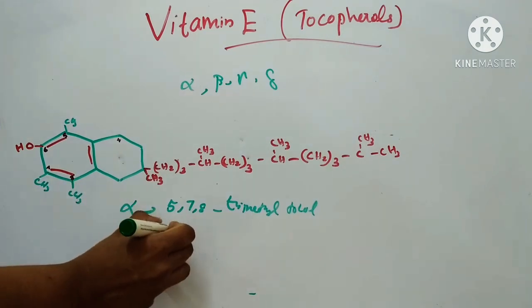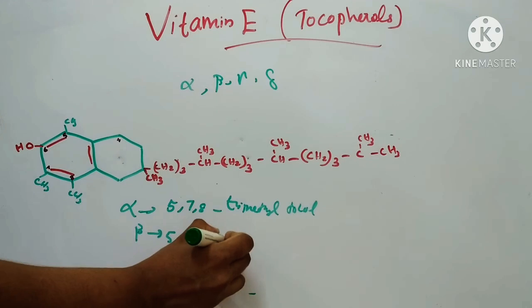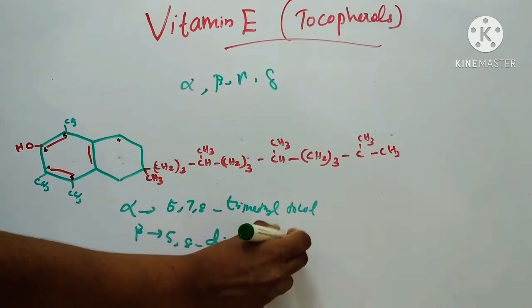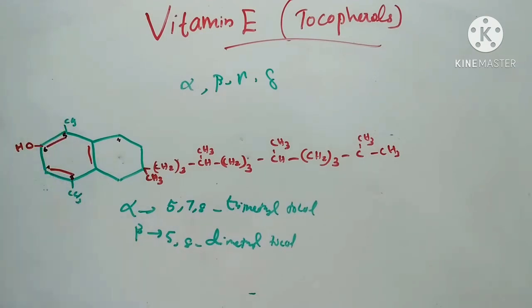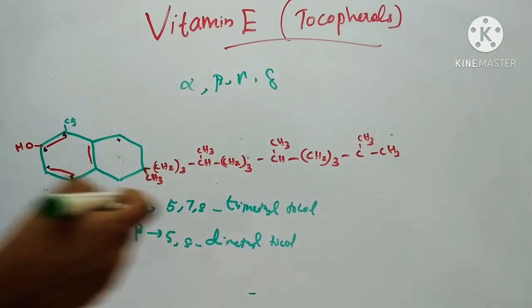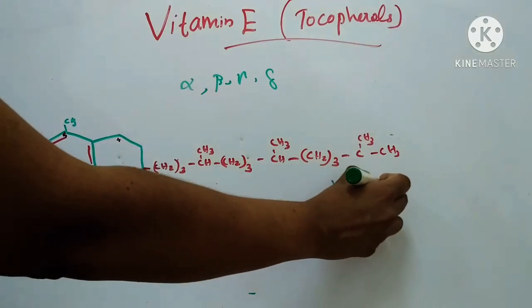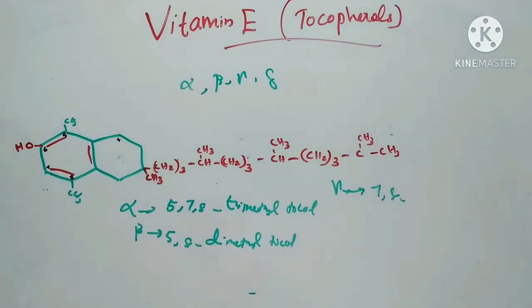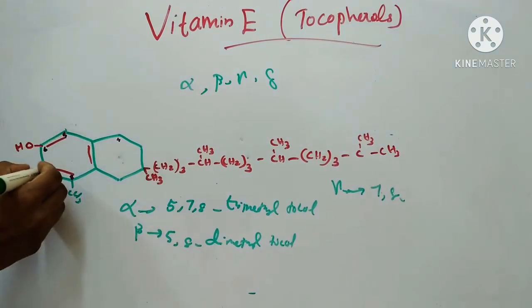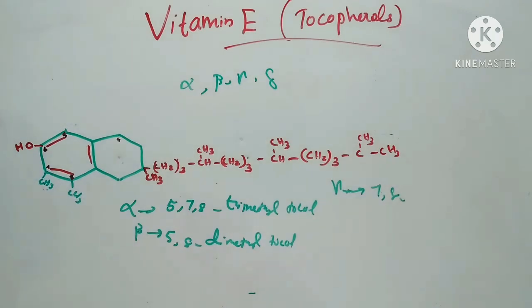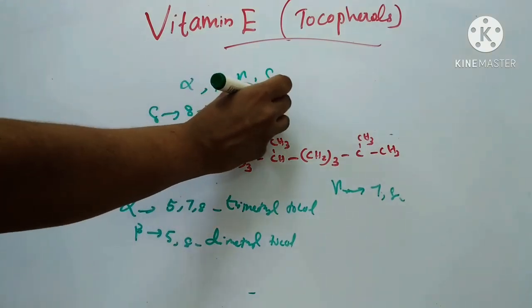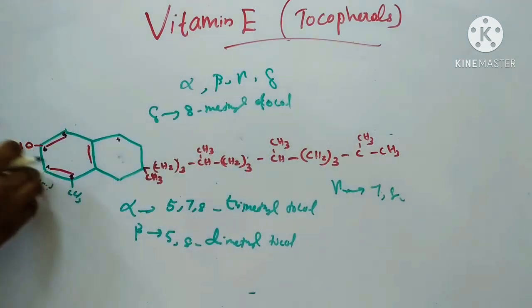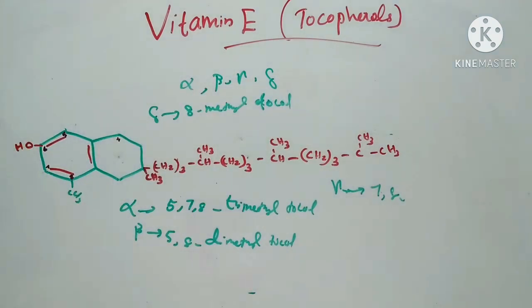Then beta means 5, 8 dimethyl tocol. In the 5th and 8th position there will be methyl groups. Then gamma means 7, 8 dimethyl tocol. That means in the 7th and 8th position there will be methyl groups. Then delta is 8 methyl tocol. That is, in the 8th position there will be a methyl group.